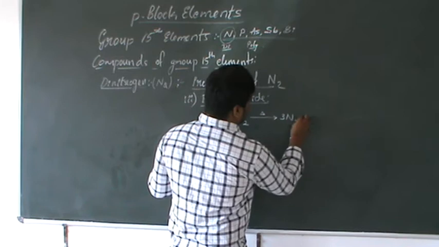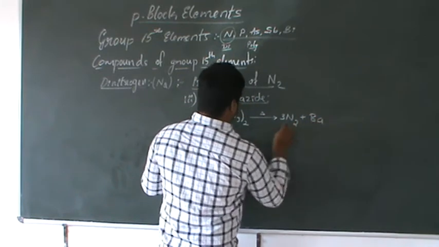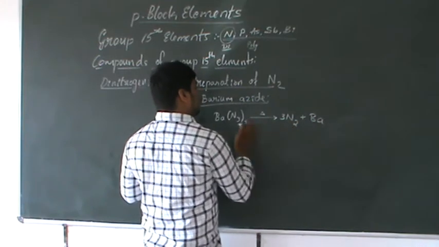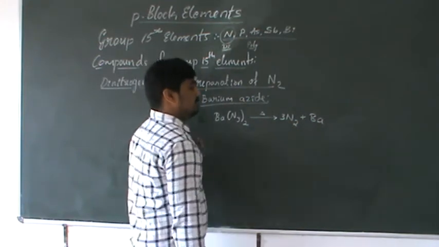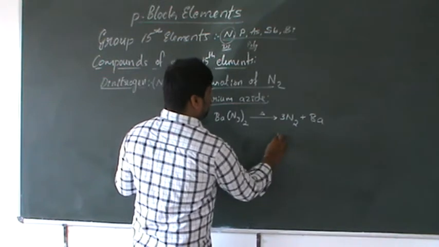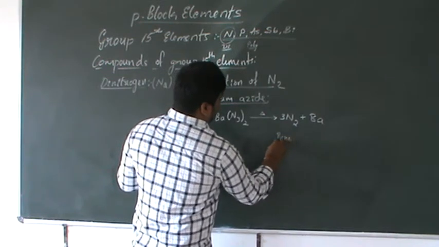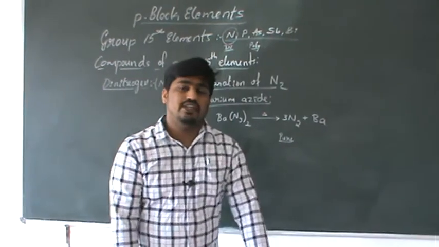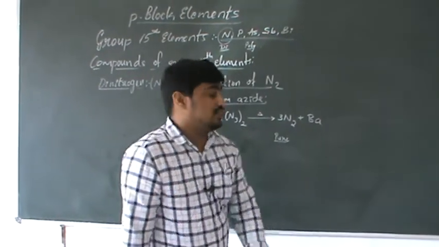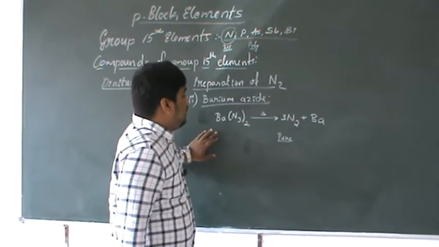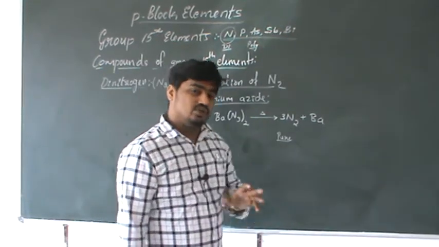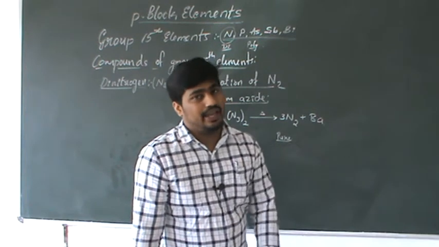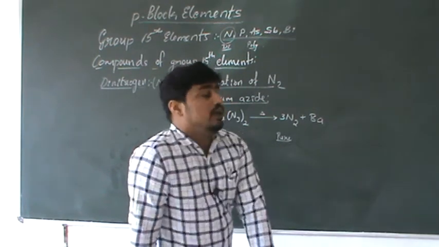Pure nitrogen is obtained and barium is separated. So this is the pure nitrogen obtained in this method. There is a possibility of a question on the purity of nitrogen: which method is suitable to obtain pure nitrogen in the laboratory?